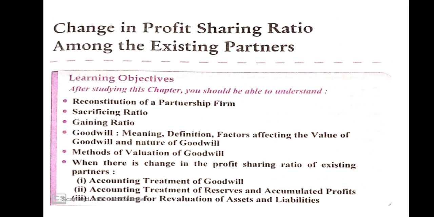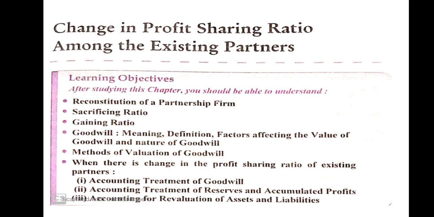So it is called change in profit sharing ratio. Second reason for reconstitution of partnership firm, admission of new partner. Suppose A and B are partners, and C enters as a new partner. It is called admission of new partner. So it is also a reason for reconstitution of partnership firm. Next, retirement or death of partner. When any partner takes retirement or dies, it is also a reason for reconstitution of partnership firm. Like A, B, C are partners. C has taken retirement, so it is called reconstitution of partnership firm.